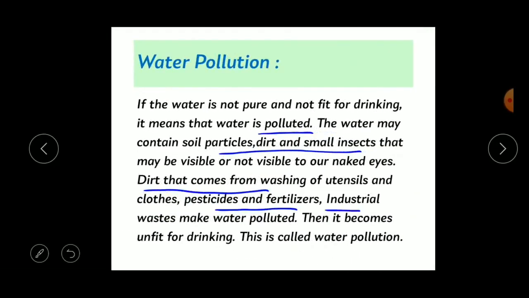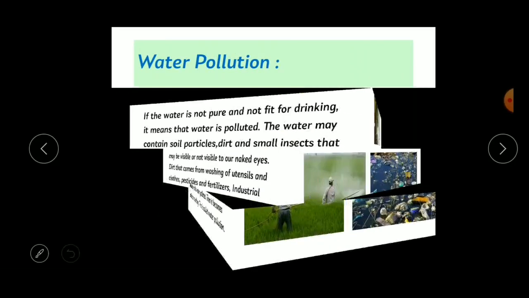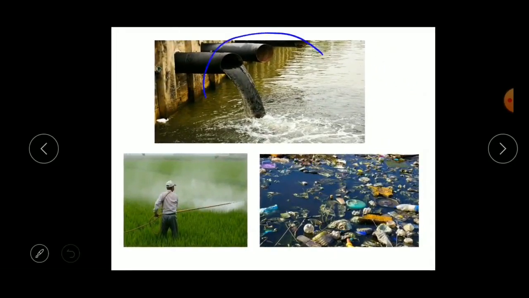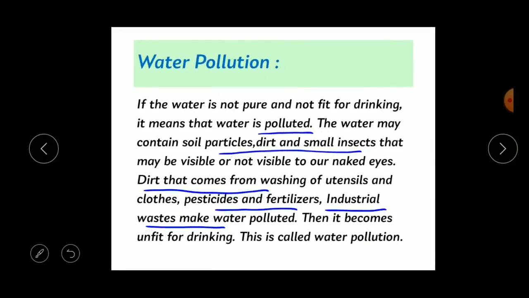And even through industrial waste. Here you can see this is industrial waste. So the mixing of industrial waste with the water makes the water polluted. And then it becomes unfit for drinking. If the water becomes polluted, then it becomes unfit for drinking. We cannot drink that water. So this is called water pollution.